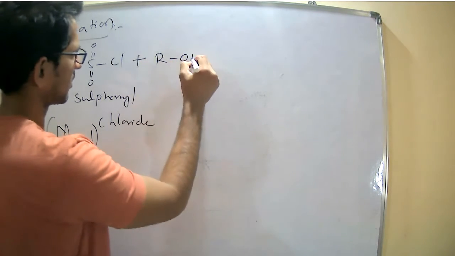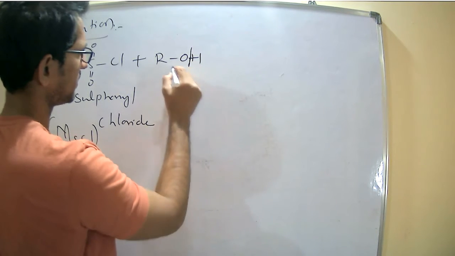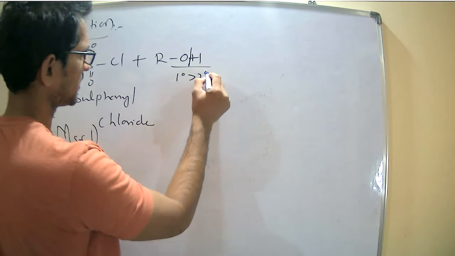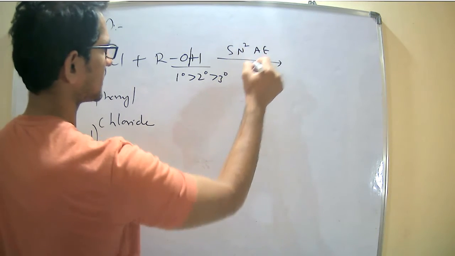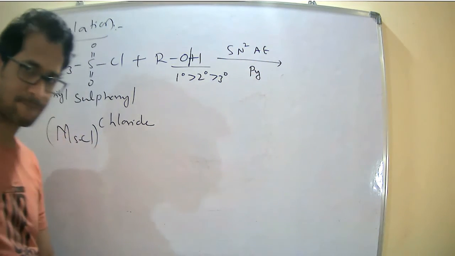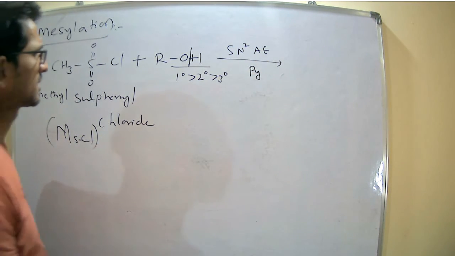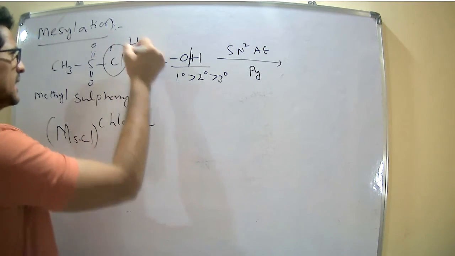When reacting with the alcohol, cleavage of the oxygen-hydrogen bond is more reactive for primary. SN2 AE reactions in the presence of pyridine. The chlorine is the leaving group.